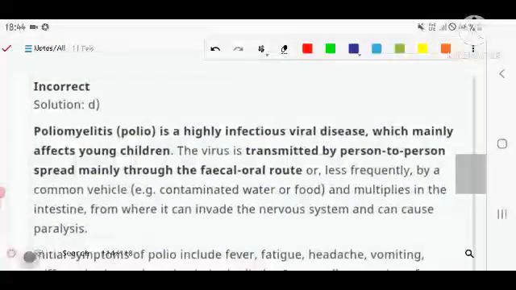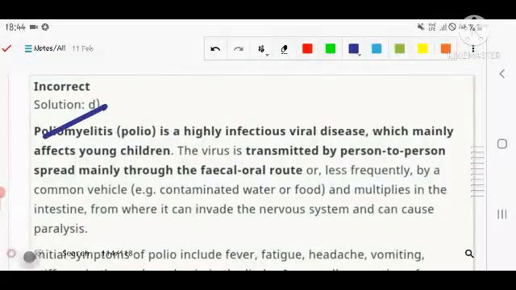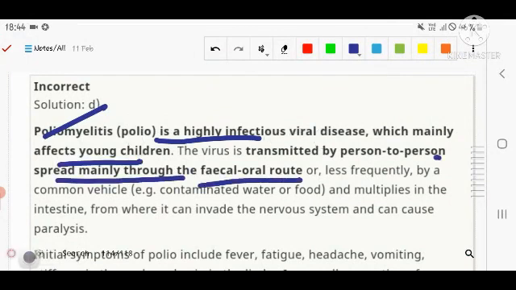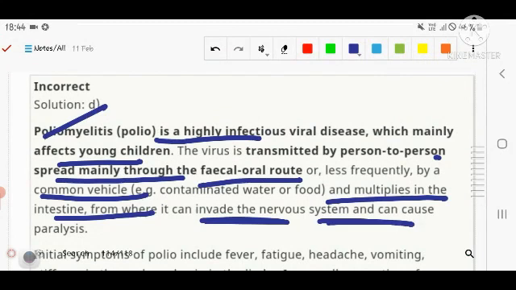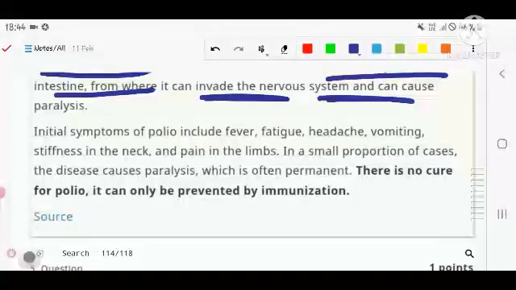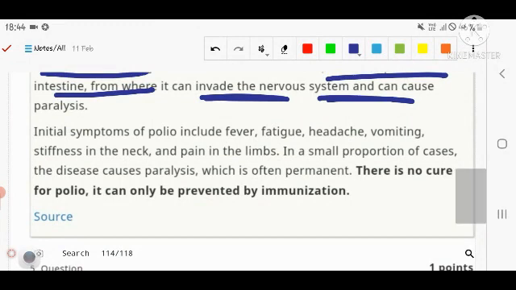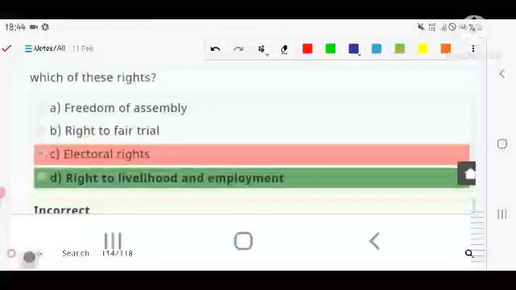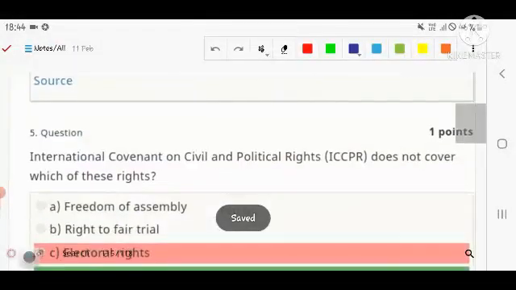Let's see the solution that is given. Poliomyelitis is a highly infectious viral disease which mainly affects young children. This virus is transmitted from person to person, spread mainly through the fecal-oral route or less frequently by a common vehicle, and multiplies in the intestine, where it can invade the nervous system and cause paralysis. So if we are not taking the polio vaccine, then it can be a hazard to our nervous system and break down our nervous system. It can paralyze us.